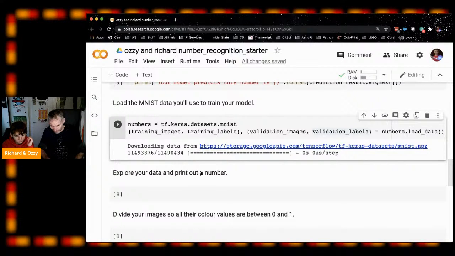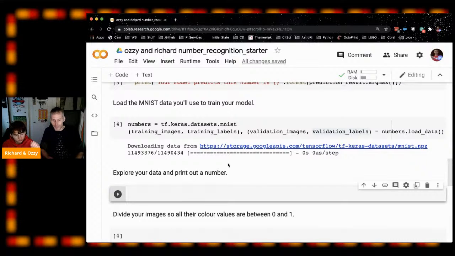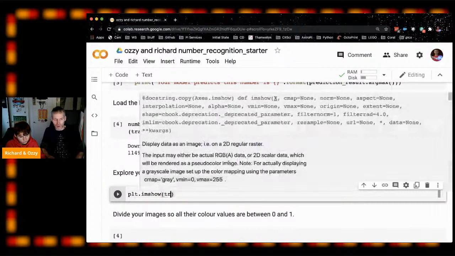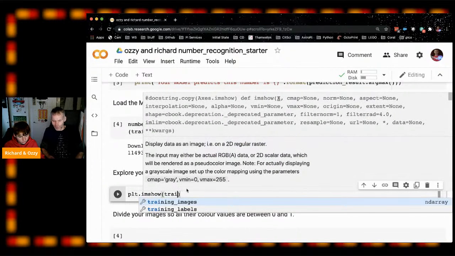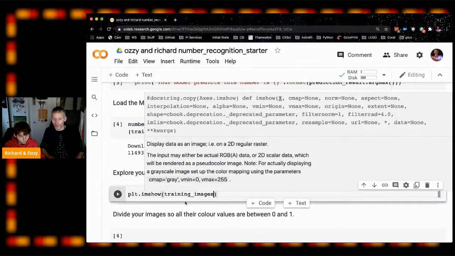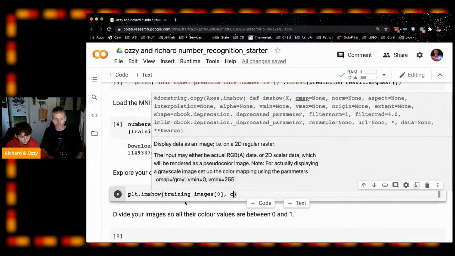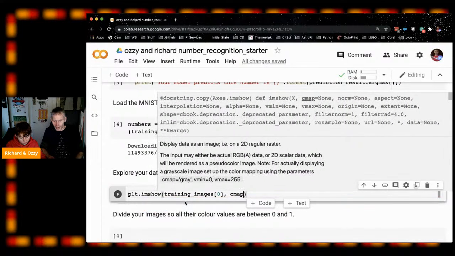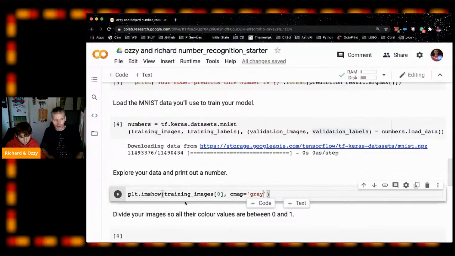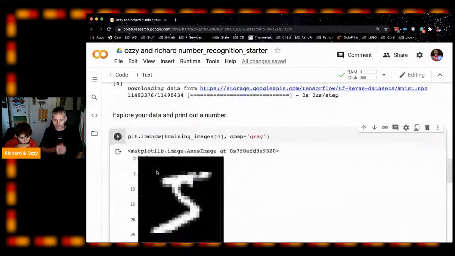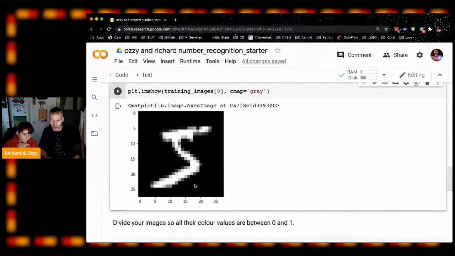And because we've imported matplotlib, we can use that to display an example of it. So let's do that next empty cell there. Let's do plt for plot library dot imshow for show images. And we'll just pick one of the ones at random from our training images. Training images, let's just pick the first one, so element 0. And we just need to say, because these are grayscale images, these are in grey, spelled the American way. Okay. So just run that individual cell there. There we go, and then there you go. So that's a number 5, isn't it? And let's just check that.